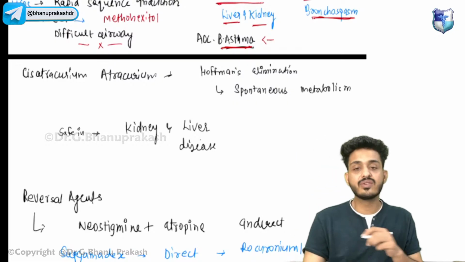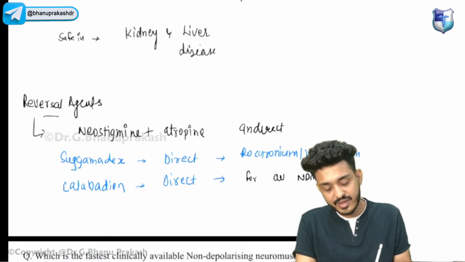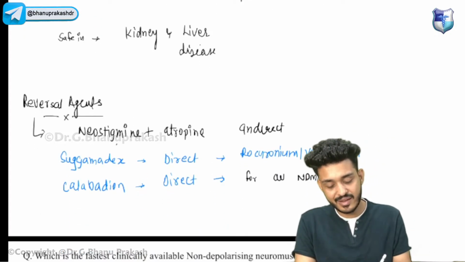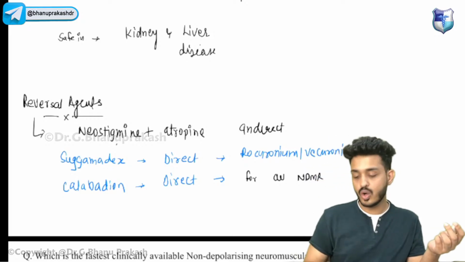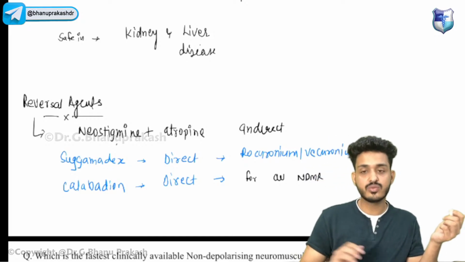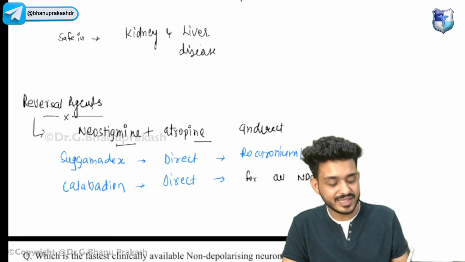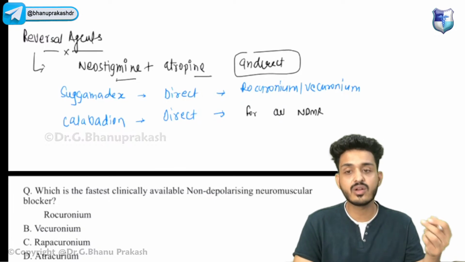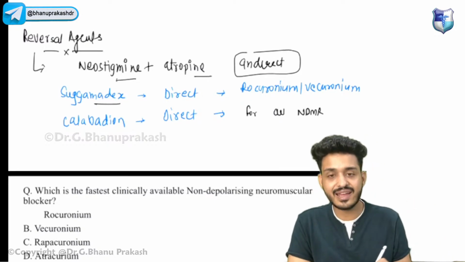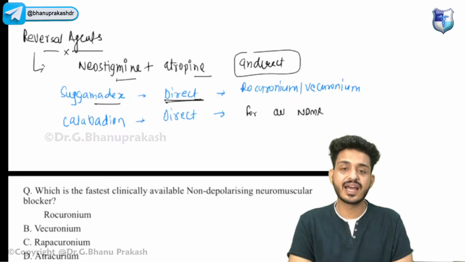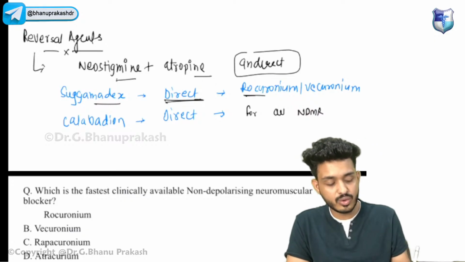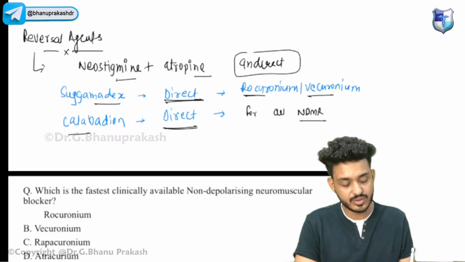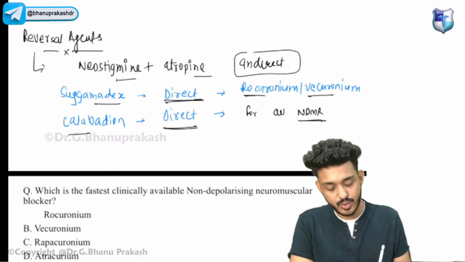Okay, so there are some reversal agents that we need to study. We have reversal agents for the non-depolarizing agents. First one is your neostigmine plus atropine. These are the indirect agents that we have been using for a long time. We are giving neostigmine and we are also giving atropine. Second one is sugammadex, a direct inhibitor of rocuronium and vecuronium. Next one is calabadion, a direct inhibitor for all non-depolarizing agents, that is a new drug.